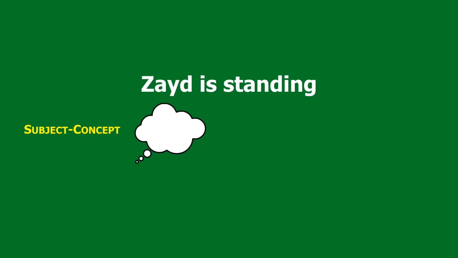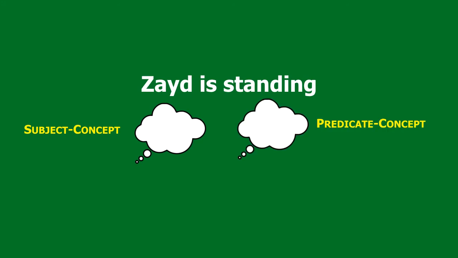So there is an actual Zayd outside the mind, and there is a concept in the mind of Zayd that represents that actual Zayd outside the mind. The concept in the mind is called the subject concept. Similarly, there's something called a predicate concept. The predicate concept here is someone who is standing, a stander. So in our mind, we have the concept of Zayd, and we have the concept of someone who is standing.